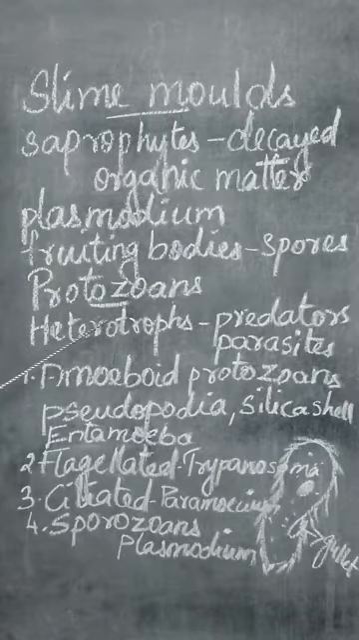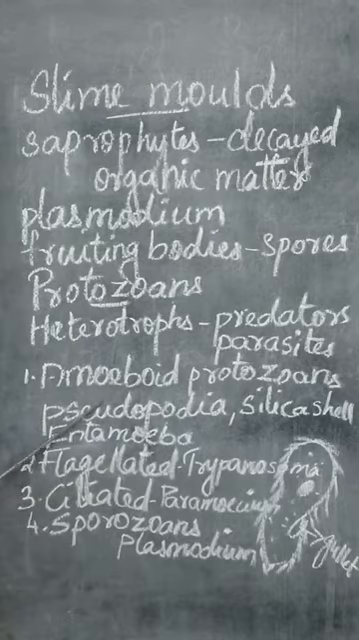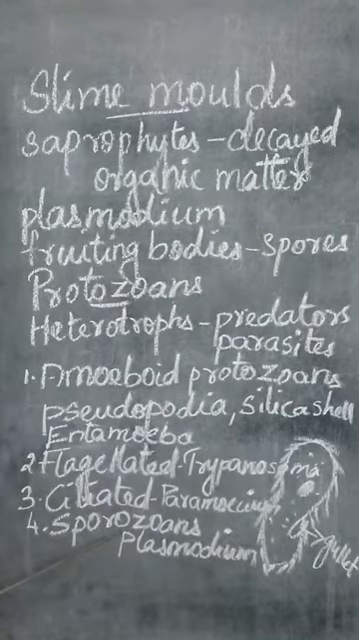Okay, now coming back here. Protozoans are heterotrophs, predators or parasites, and they don't have a cell wall, so they are considered as the relatives of animals. Now they are divided into four major groups. What are the groups? Amoeboid protozoans, flagellated protozoans, ciliated protozoans, and the sporozoans.